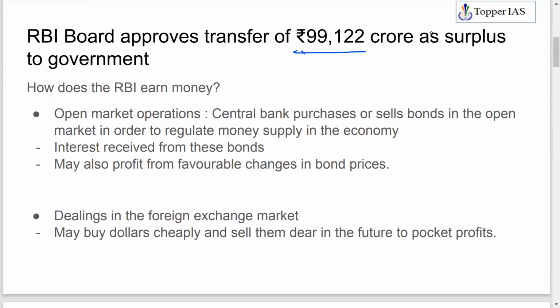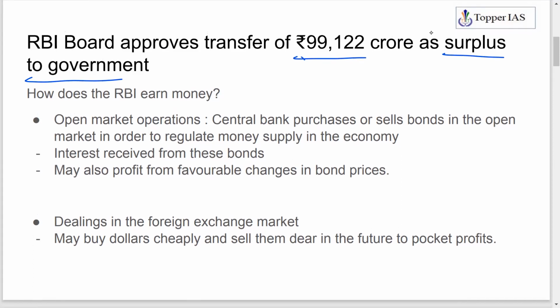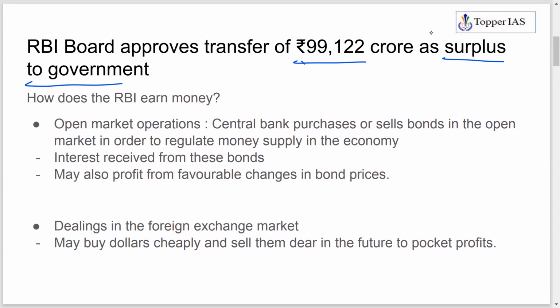It says surplus, so it shows that RBI has a surplus amount of money. The immediate question is, from where did RBI earn the money? From where did it get the surplus amount? See, as a regulating agency, RBI has a number of functions. The main function is to control money supply, that is inflation targeting.